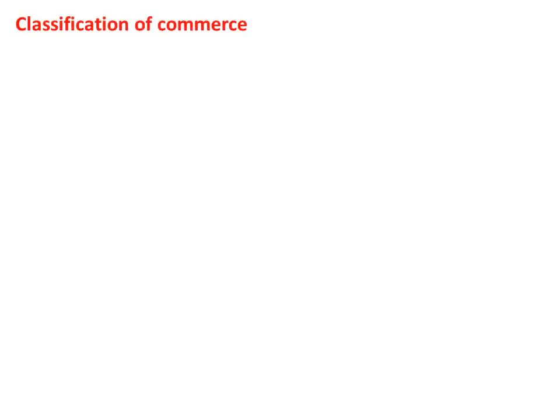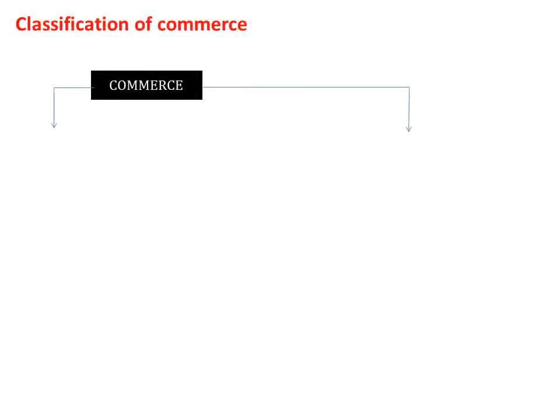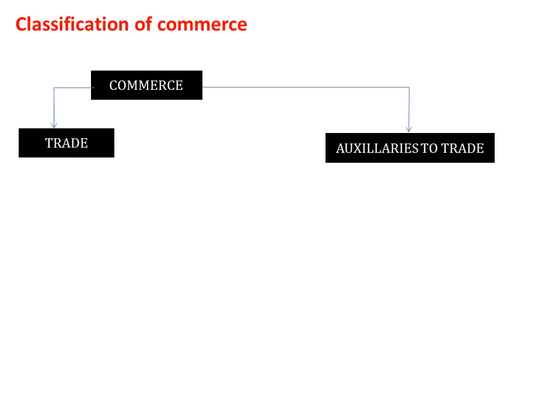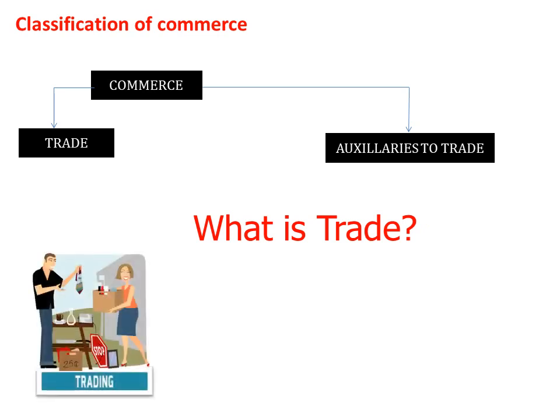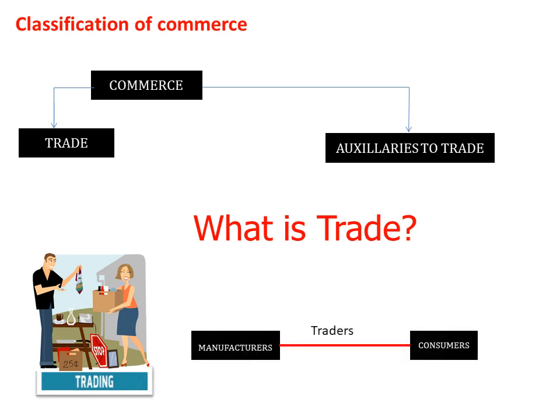Classification of commerce. Commerce can be classified into two broad categories, that is, trade and auxiliaries to trade. What is trade? Now, trade is an integral part of commerce. It refers to buying and selling of goods and services. Traders act as a link between the manufacturers and the consumers. In the absence of traders, the manufacturers will have to search for consumers and consumers will have to search for manufacturers.